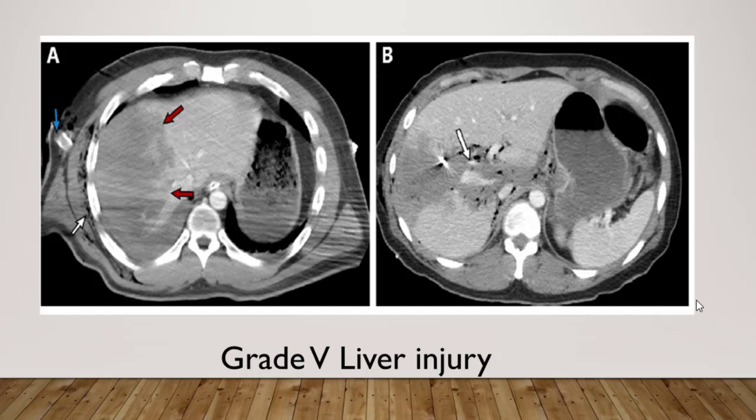Our fifth case. There is a CT image showing over 75% right lobe parenchymal disruption, a partially visualized right side chest tube, that's the blue arrow, and subcutaneous emphysema seen in the right chest wall. In the axial contrast enhanced CT image, there is a gunshot wound. We know that from the ballistic trajectory extending from the right hepatic margin to the hepatic hilum, transecting the inferior vena cava. In grade 5, the major thing that happened here is that the inferior vena cava or the major hepatic veins were injured. So according to the grading system, it's a grade 5 hepatic injury.